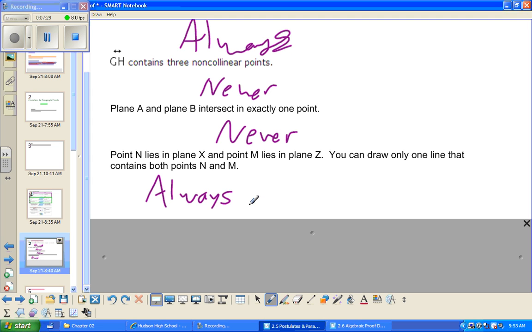You could try to say sometimes, but that would only be, no, I was just joking around about that. I was thinking if they're on the same plane and you considered the same 2 different named points on top of each other on the same point, but it says that both points are on different planes, so it's always.